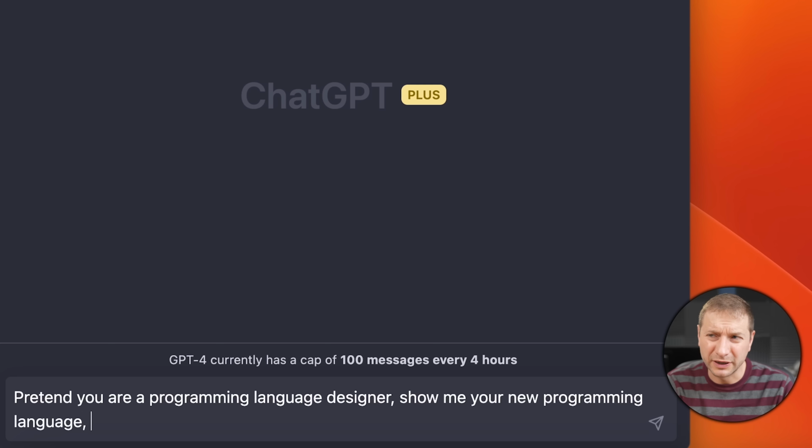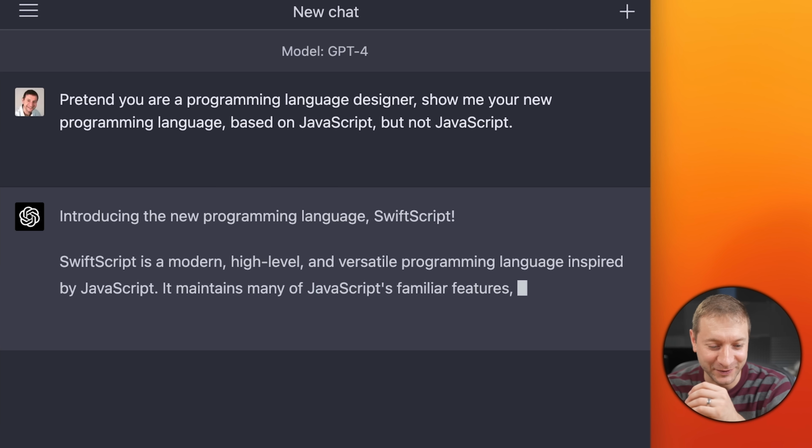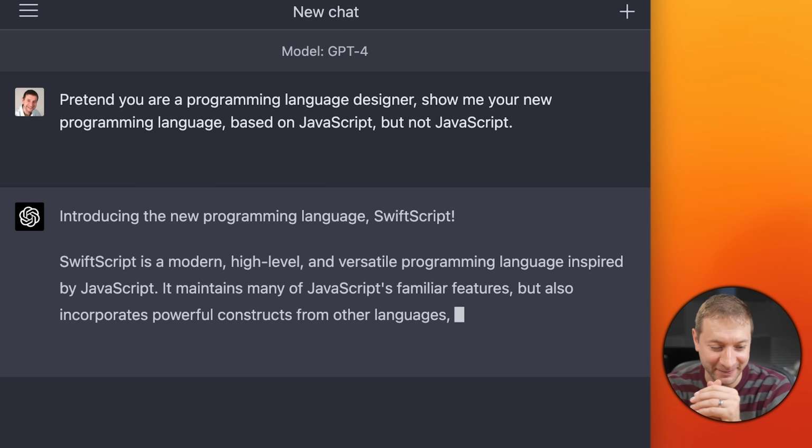All right, ChatGPT, help me create a new programming language. Pretend you're a programming language designer. Show me your new programming language. And we're gonna say, I don't know, based on JavaScript. SwiftScript. SwiftScript is a modern, high-level and versatile programming language inspired by JavaScript.